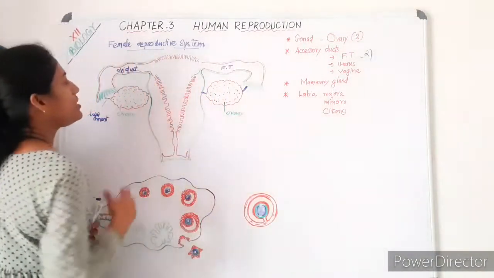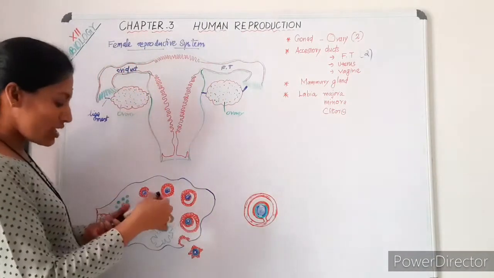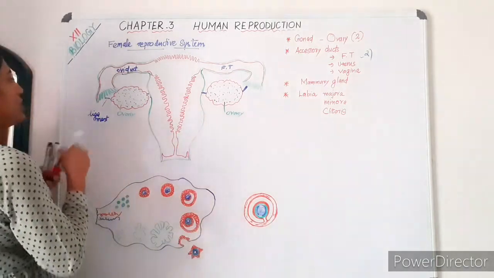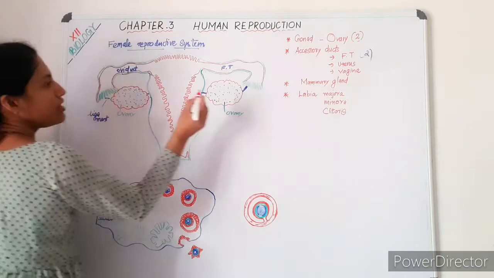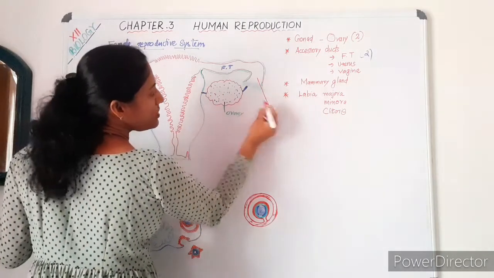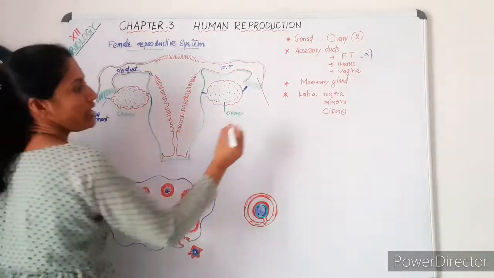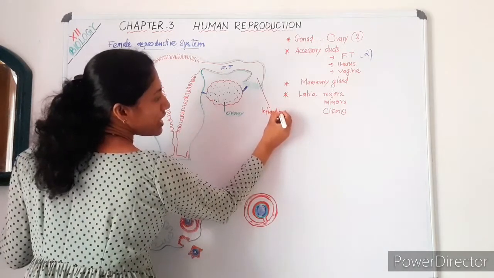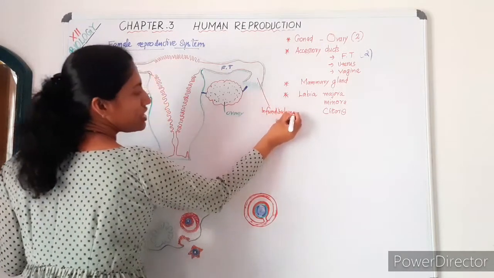Then the fallopian tube, or oviduct, has three distinct regions.